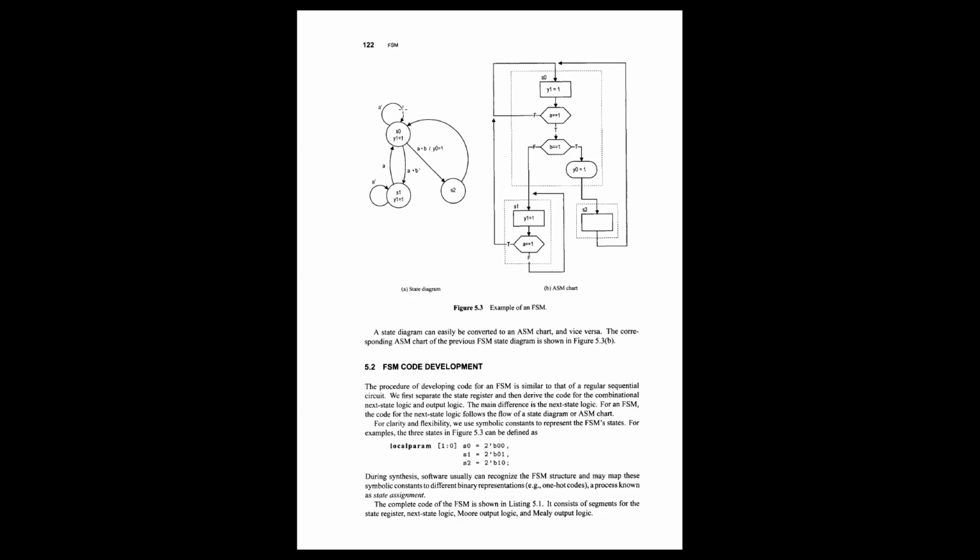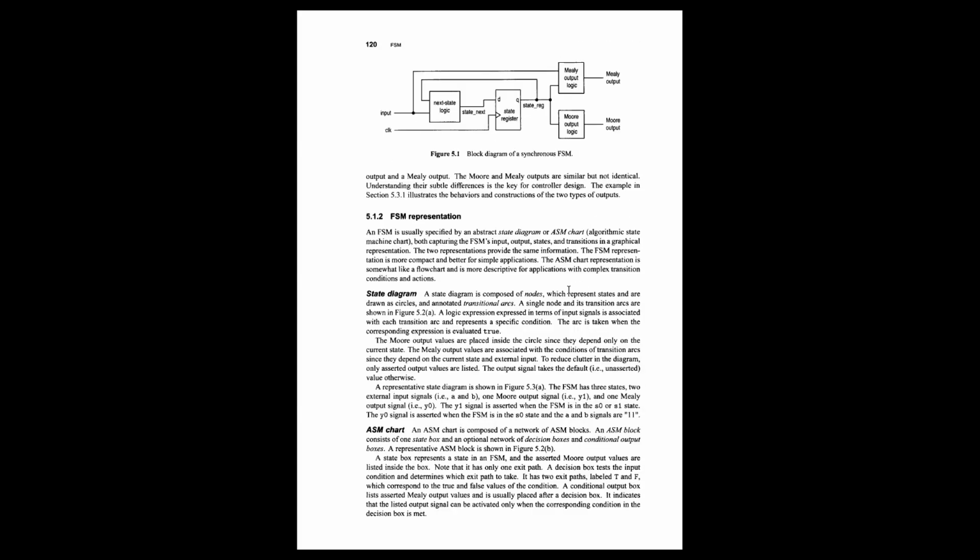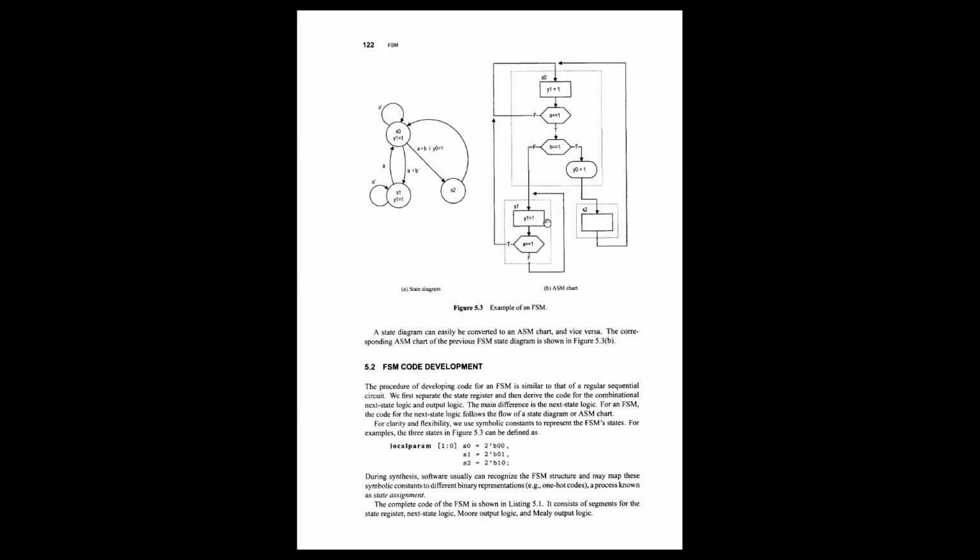And this is another way of representing a finite state machine, called the algorithm state machine chart, or ASM chart. So there are two methods: one is called the ASM chart, the other is called the state diagram.